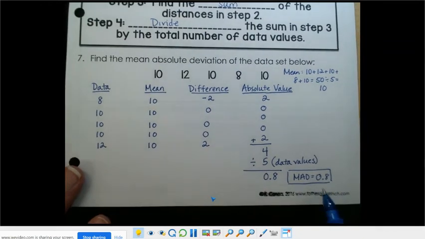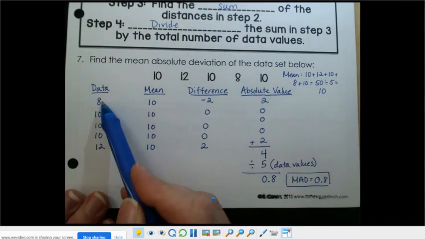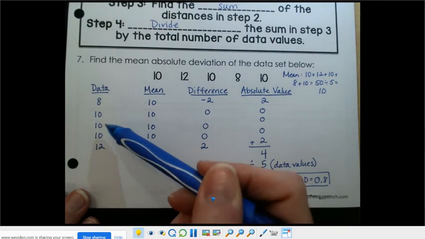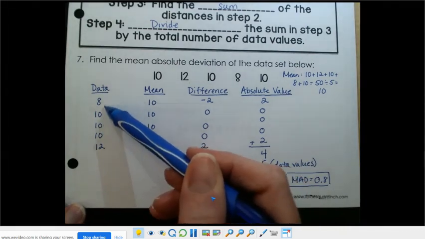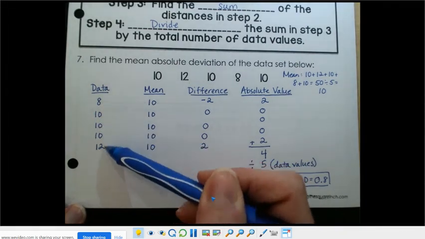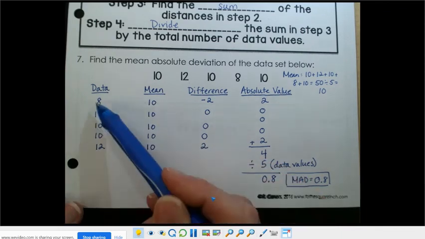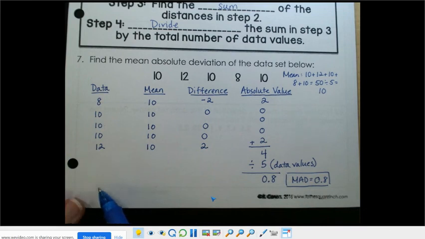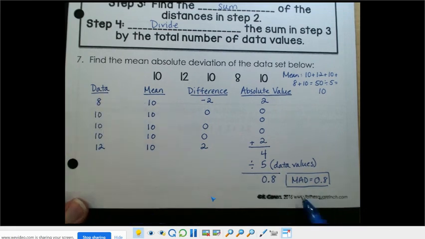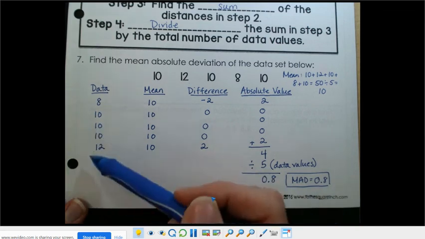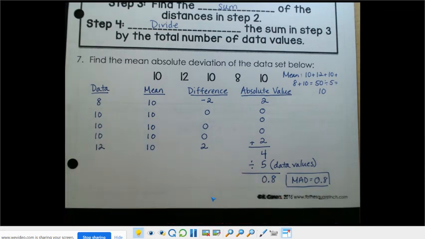Which, when I look at my data over here on the left-hand side, makes sense. My MAD is small, right? It's less than 1 because there's not a huge gap in my data here. From my median, I'm 2 data points to the minimum and 2 data points to the maximum. So not that much variation in my data. If I had a data point in here of like 63, that would be a different variation in my data. But since my MAD is very, very small, it means that most values here are close to the mean. And so that's how you find the mean absolute deviation.